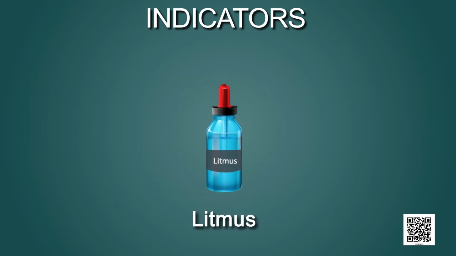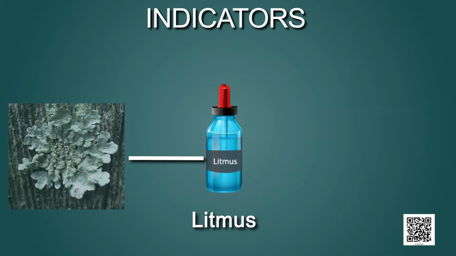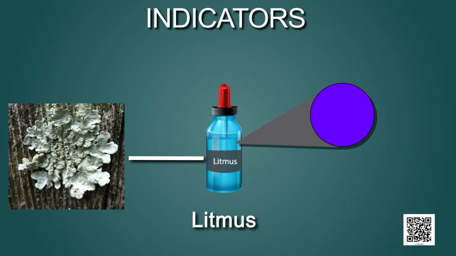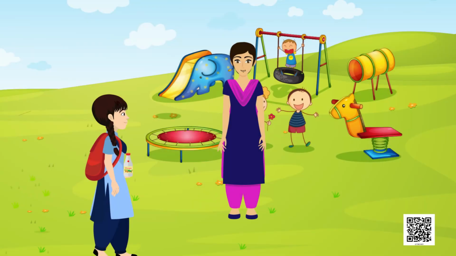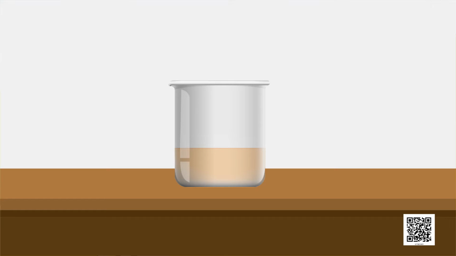I have litmus indicator. It is a natural dye which is extracted from lichens. Its natural color is mauve. Let's see how it works. Rajvi, let's test your material which you have found with litmus. Oh, it is orange juice. So, pour some drops of litmus solution in it.